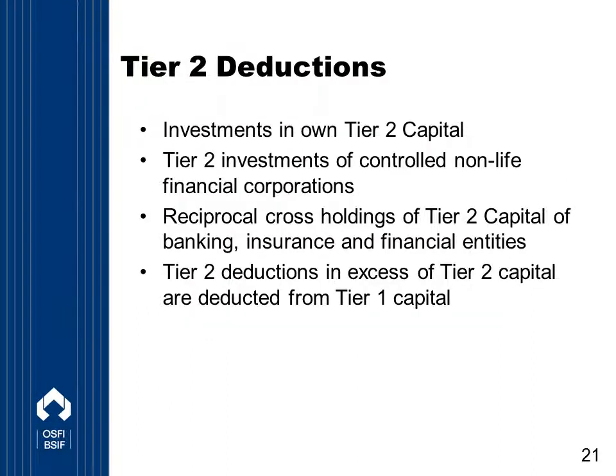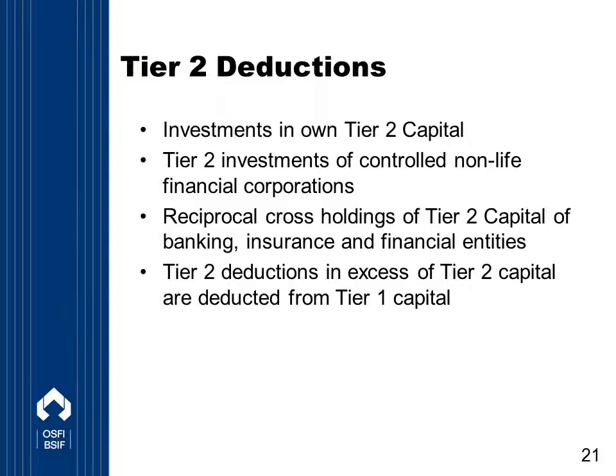Now if we look at what's deducted from Tier 2. Elements deducted from Tier 2 capital are the same as those deducted from Tier 1, but that relate to Tier 2 capital. For example, this includes investments in own Tier 2 capital, the Tier 2 investments of controlled non-life financial corporations, and reciprocal cross-holdings of Tier 2 capital of financial entities.